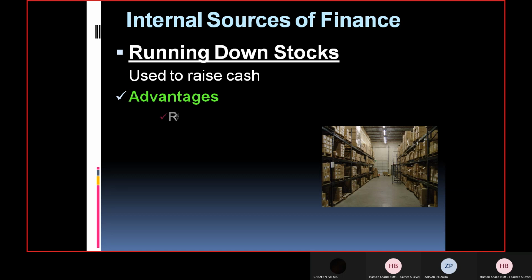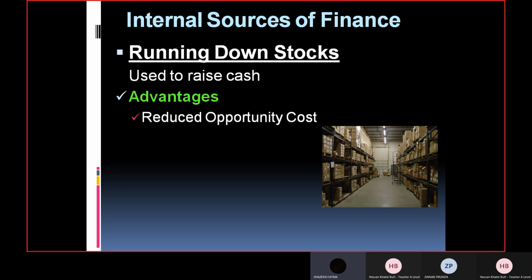That is the first advantage, that if you reduce your stock level, let's say it is available there in a warehouse, but you are not able to use it. Okay, so if you sell it off, it will reduce your opportunity cost. How does it happen? That's my question.